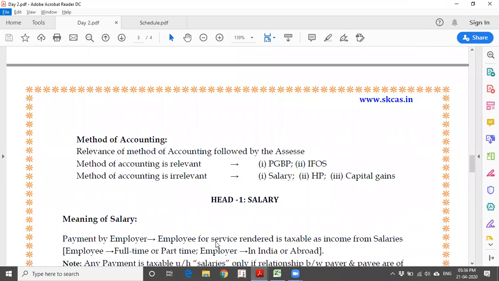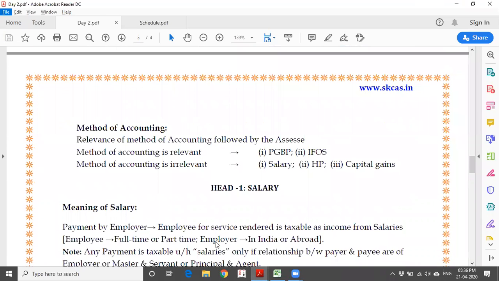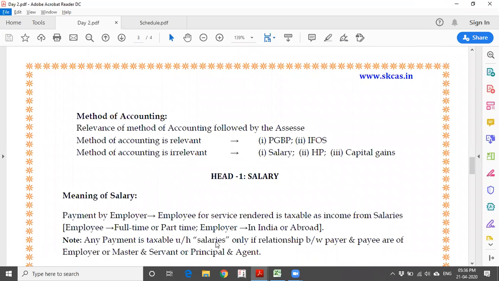Yes, let us come back to our accounting. See, without accounting, we cannot do anything for the commerciality. Income tax also doesn't deal directly with accounting, but indirectly it does, saying it recognizes both cash basis of accounting as well as mercantile, that is accrual basis of accounting. It recognizes both. It won't say that you need to follow a specific method. At the end of the day, the Income Tax Act wants the taxes to be paid. That's all.